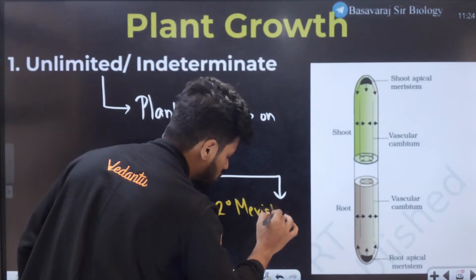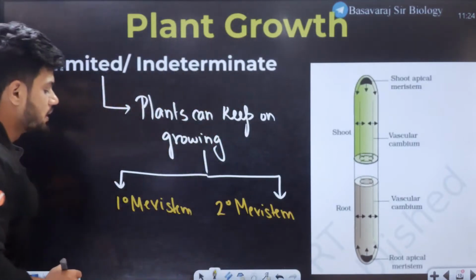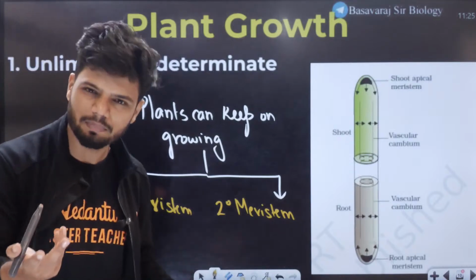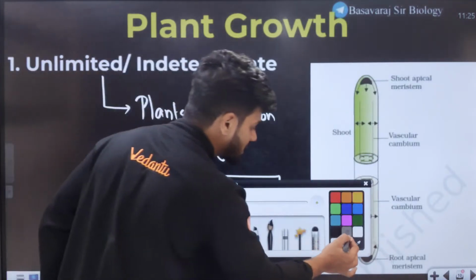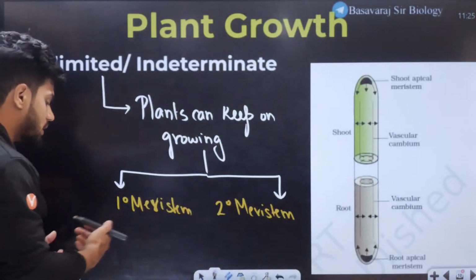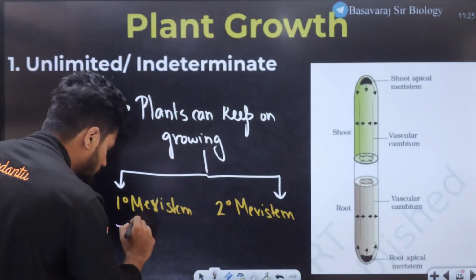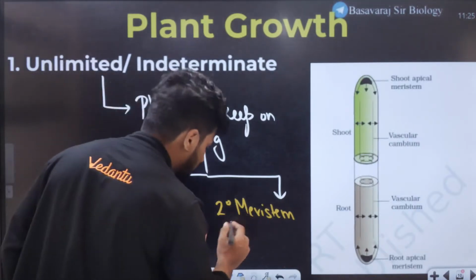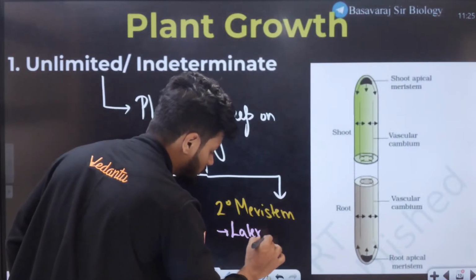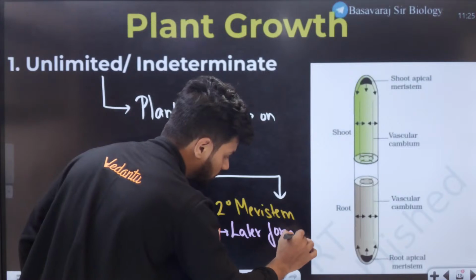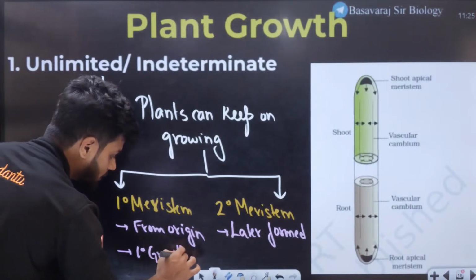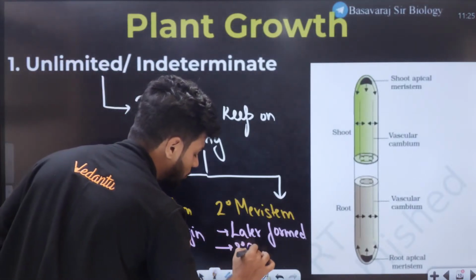All of you should know this from the anatomy chapter. Primary meristem and secondary meristem. Now, what is the difference here? Very simple difference. Students, listen to me very carefully. Primary meristem is basically present from the origin of a plant. This one is later formed. The main purpose here is primary growth. Here we have secondary growth.